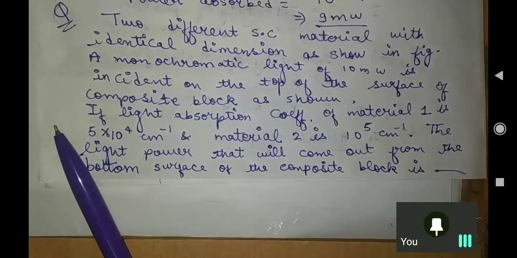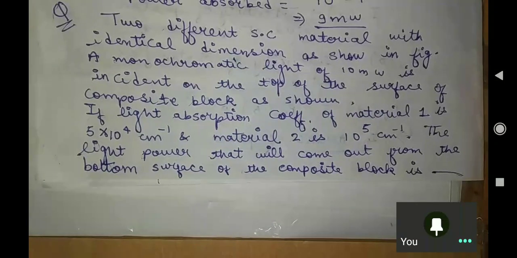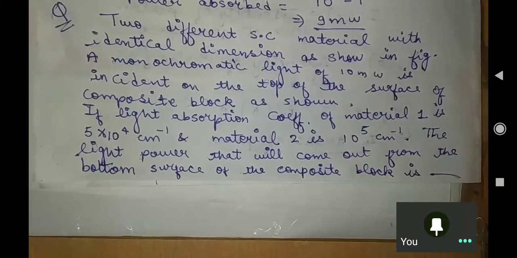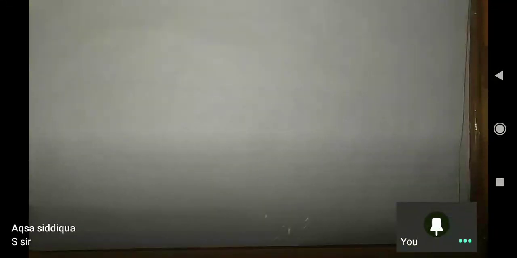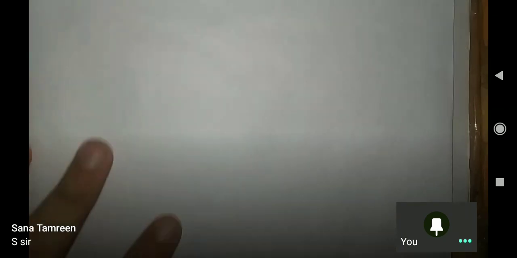So everyone has written this question till here. Now let us see the diagram then. By the question language you have got the diagram. I will make the diagram.